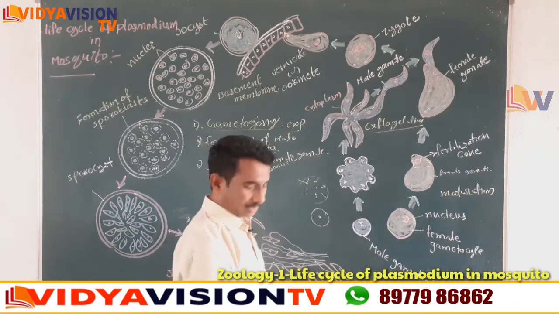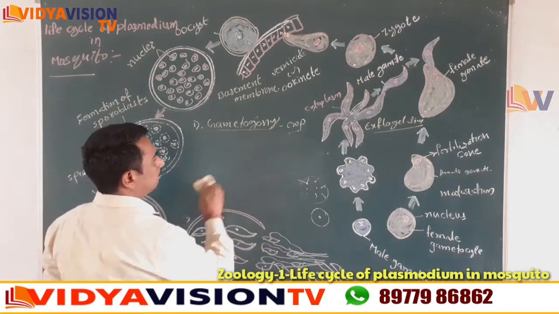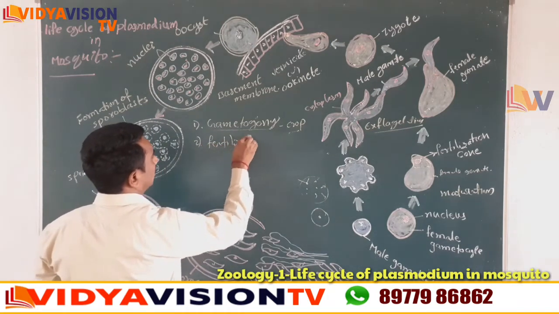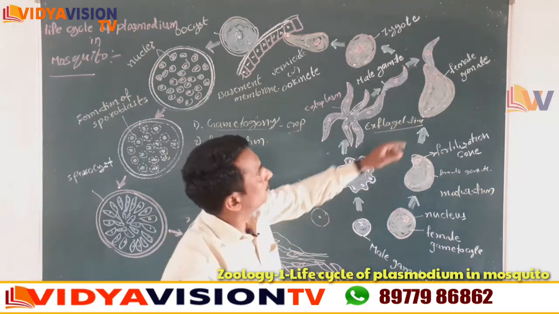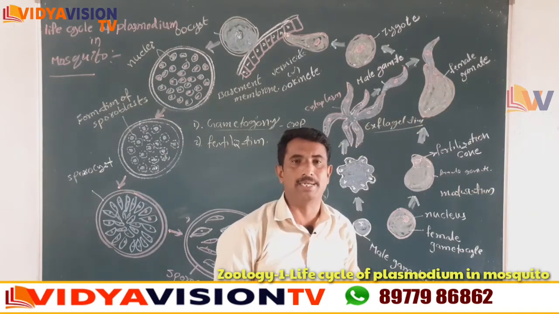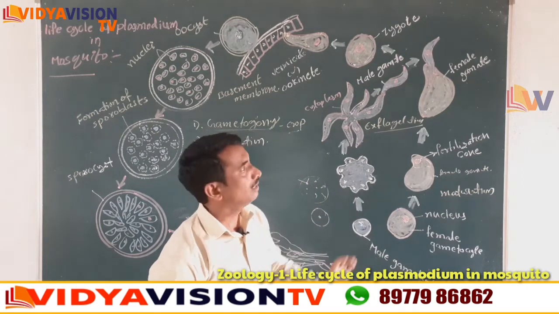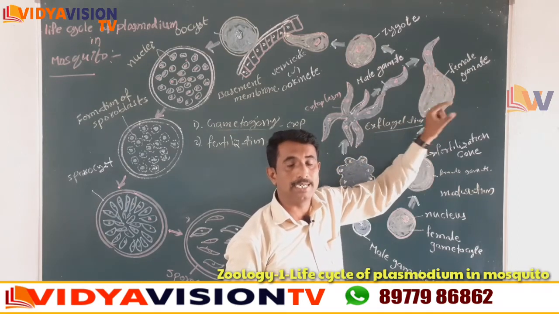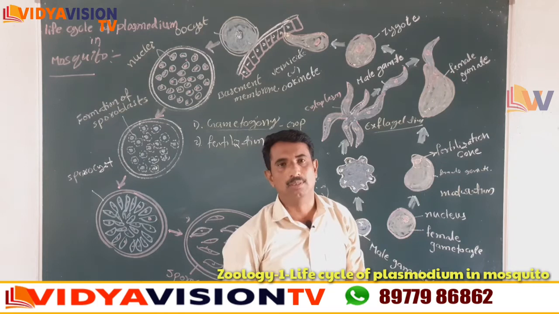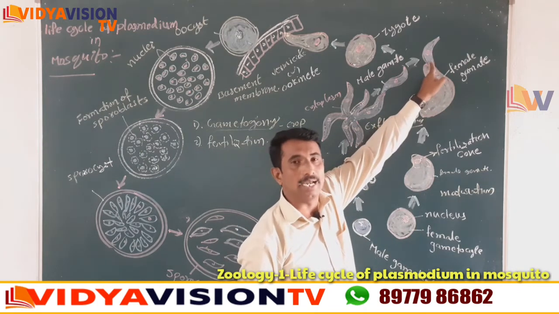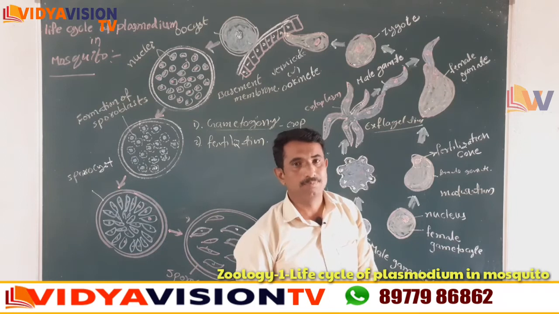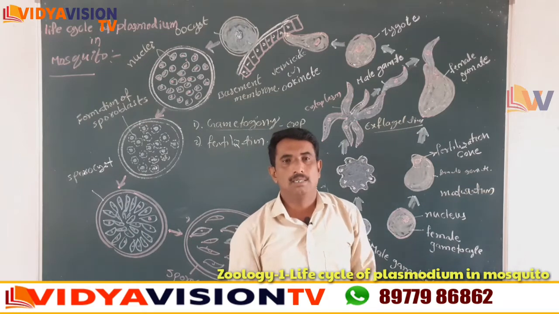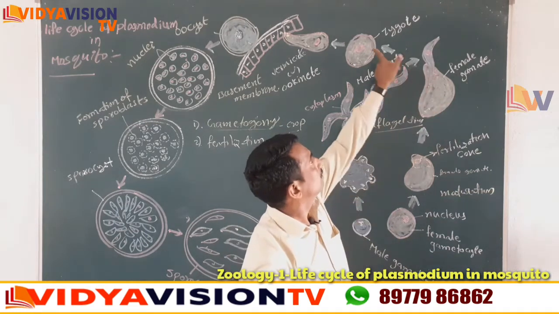That is the second step, right children? The first one, gametogony, is completed. Now the second step, fertilization. Fertilization means the fusion of male gamete and female gamete. During fertilization, the male gamete enters into the female gamete at the point of the fertilization cone. The nucleus and cytoplasm of the male gamete and the nucleus and cytoplasm of the female gamete are fused to form a zygote.